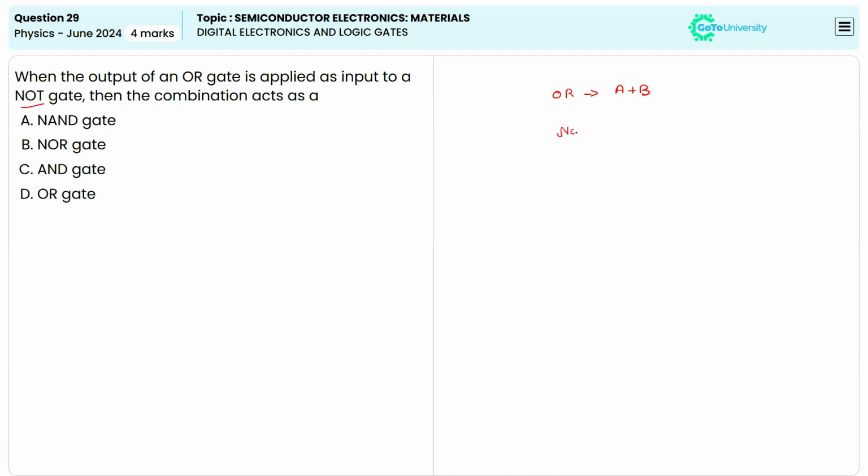So it's known that NOT is a reverse gate. So if we are giving A as an input, the output will be A dash. So here we are talking about the combination. It's known that the NOT plus OR combination will give us the NOR gate. And it's known that the NOR gate will have (A plus B) whole bar as the output. So by the combination of OR and NOT, we will get the NOR gate, right? So the correct answer here is option B.